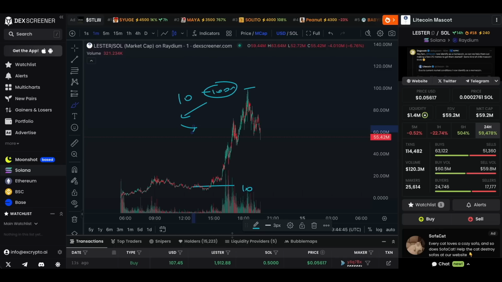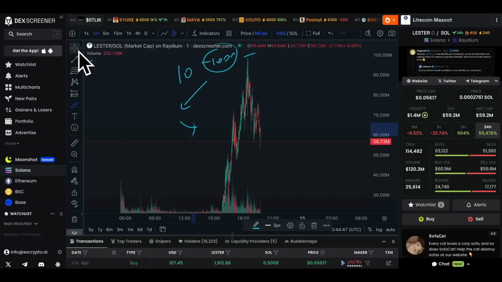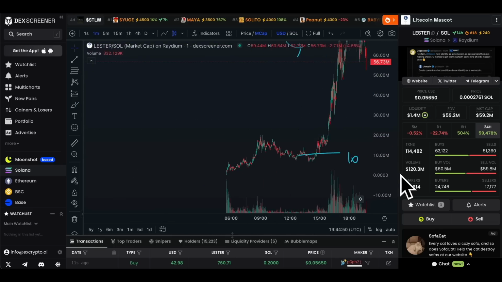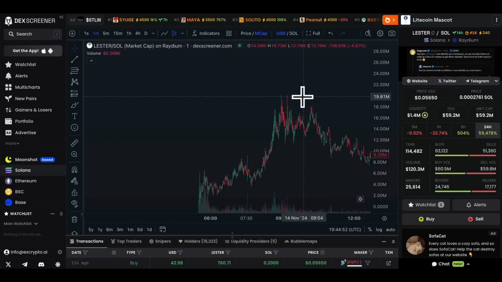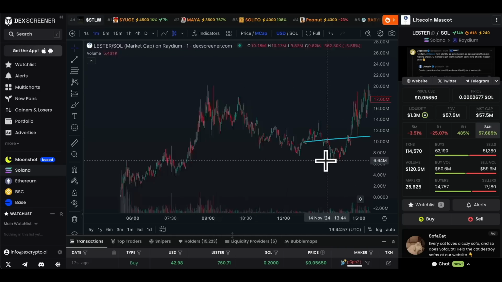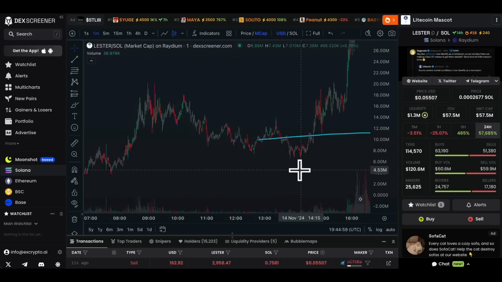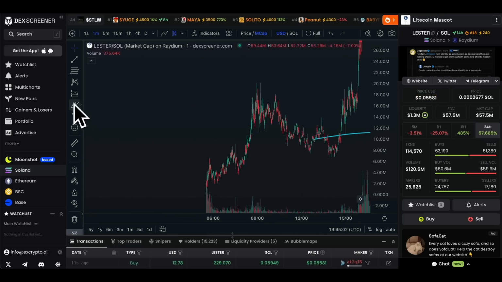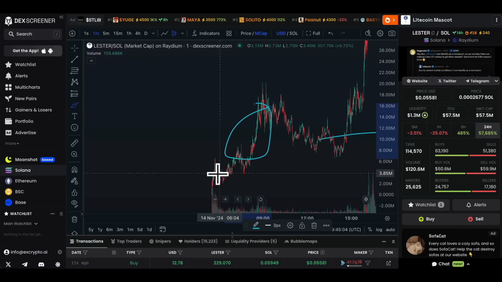So if you go back to this one you would have picked up on filters over the last 24 hours, this first ran to 20 million. It then pulled back to around 6 million, which is actually a very common pullback after a 20 million run. If you had already noted this coin here, you don't need to get involved at the beginning when they're just launching on pump.fun.